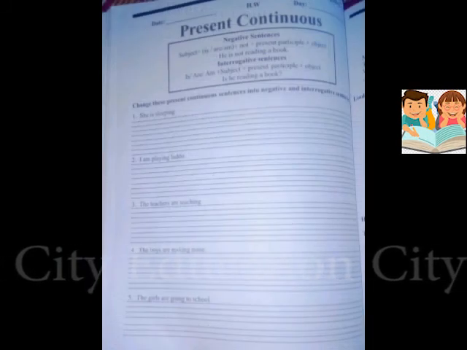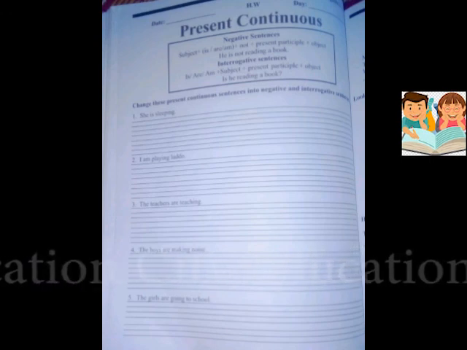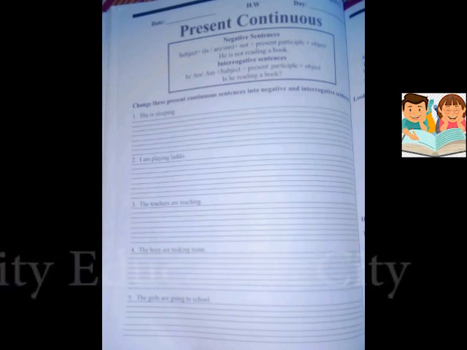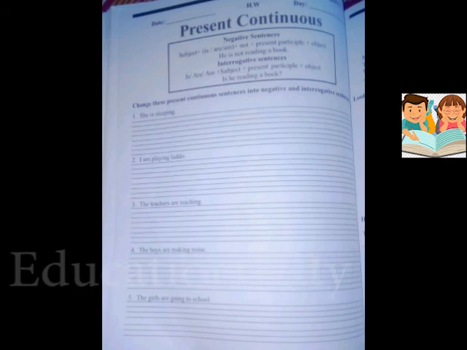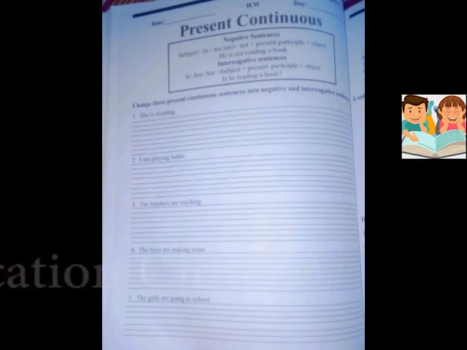So students, page number 36 is your home task. Firstly, you will write date and day, and here are also some sentences, and you will change them into negative sentences and interrogative sentences. Negative sentences में हम be verb के बाद not add करेंगे और interrogative sentences में switching of be verb and subject. Okay,